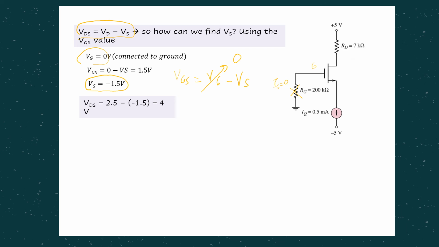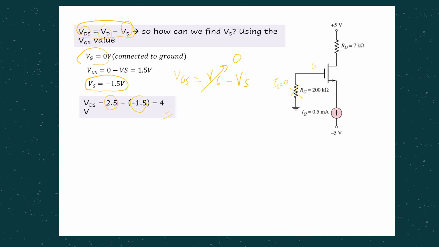Then from there, obviously, we can calculate the VDS value because we already know VD and VS now. VDS is given by VD, which is 2.5 volt, minus VS, which is negative 1.5. Sum it up together and we get VDS equals 4 volt.